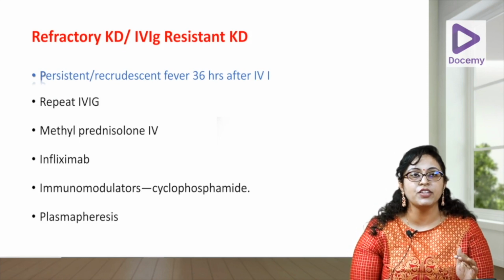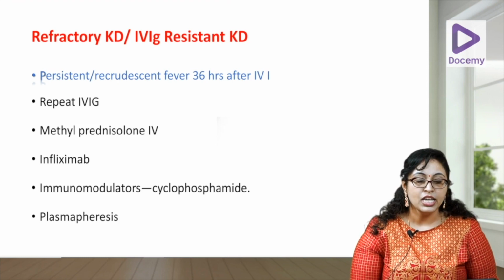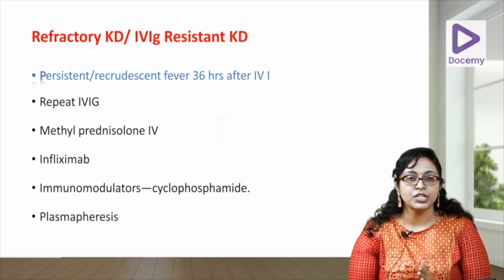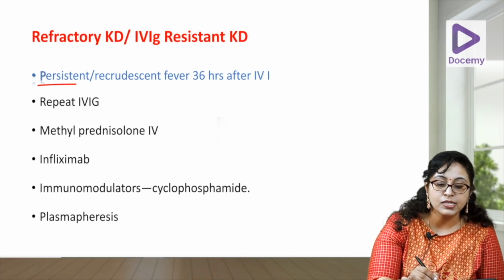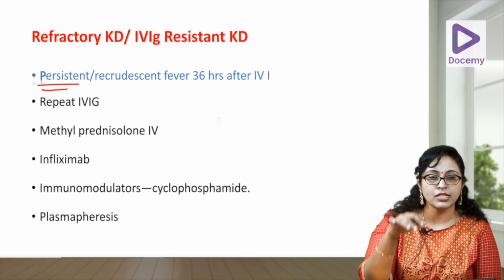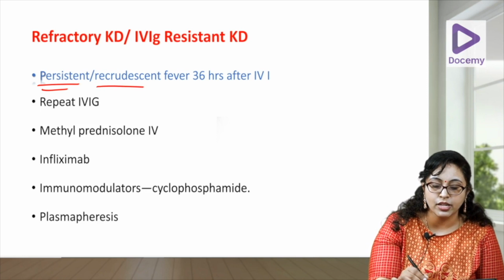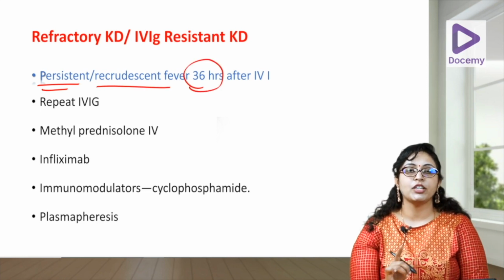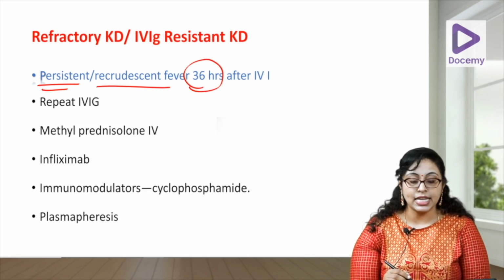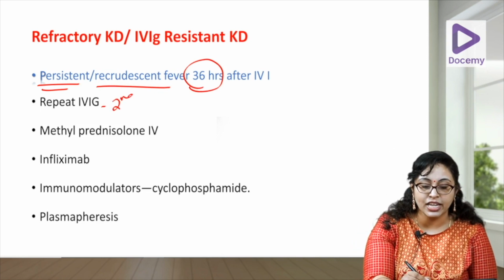That means you have given IVIG but the inflammation has not come down. When you say that the patient has refractory or IVIG resistant KD, if there is persistent fever or recrudescent fever, that means fever has come down and again come, that is what is known as recrudescent fever, 36 hours after the first dose of IVIG. What will you do then? In that case, you can give a second dose of IVIG.